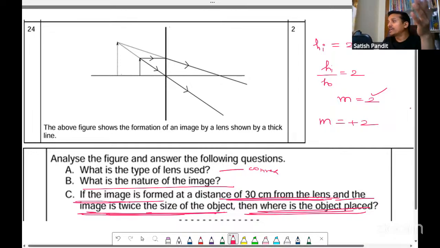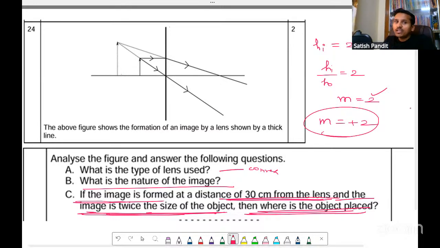But we can have image size twice the object size when the image is real also. That is also possible. So if you want, you can show both the cases. But because they have given this diagram and are asking questions based on it, we have to choose only the virtual erect image, and that is what is given in the answer key also. So M is +2. Now what is M also equal to? HI by HO, which is equal to V by U, correct? So M is 2.